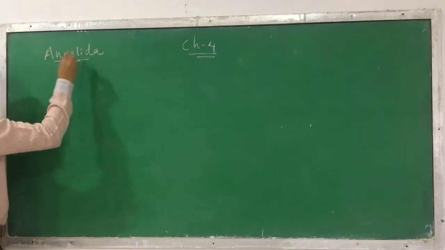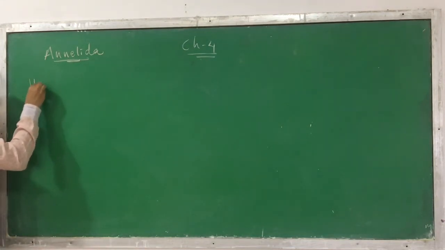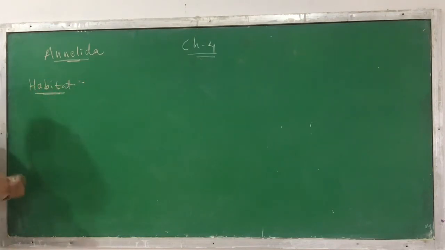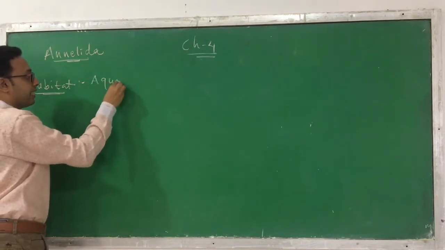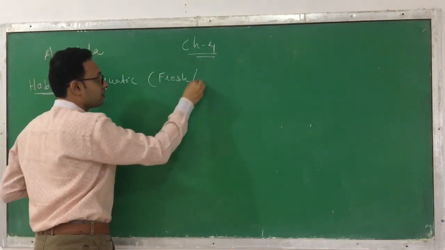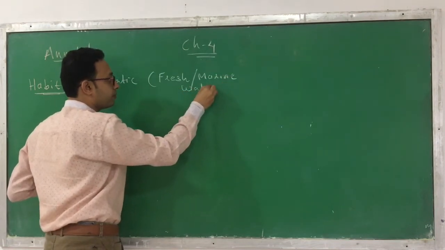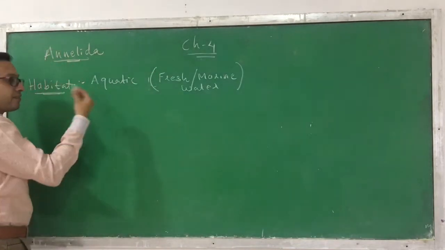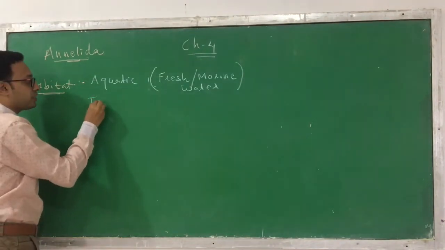Phylum Annelida. Now, where can these animals be found, or what is the habitat of these animals? These animals are found in most places, like they can be aquatic. Aquatic means it can be found in both fresh water and marine water. So they are aquatic. Even there are a few animals falling under the phylum Annelida that are terrestrial.